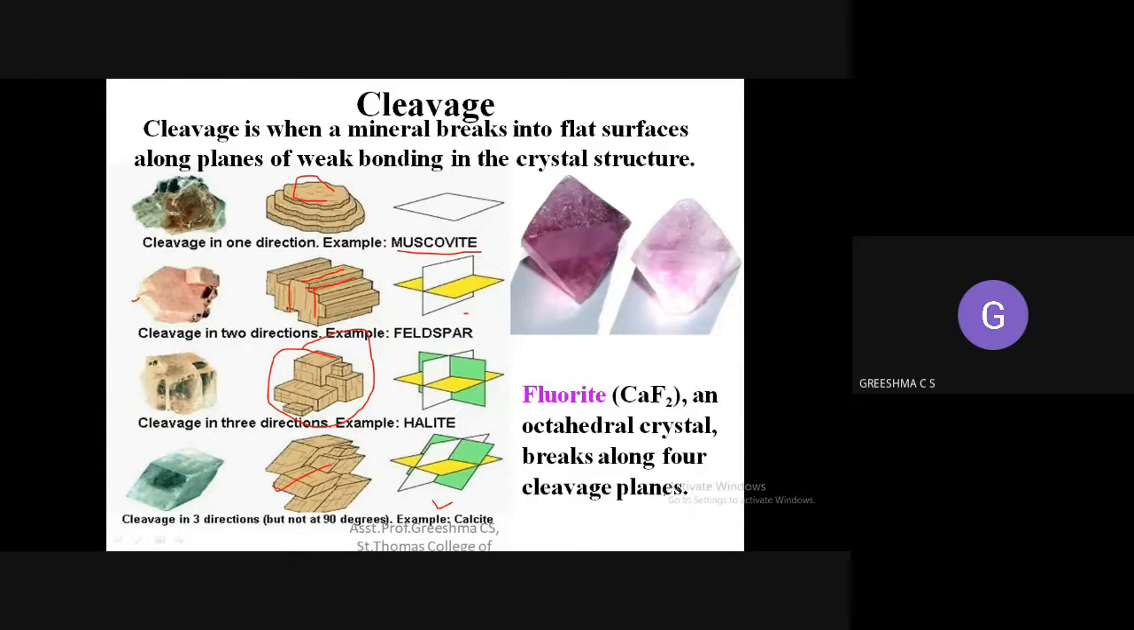Another example is fluorite. Fluorite has four directions. It has four cleavages. That is called an octahedral crystal. You can see the picture. The metals are arranged in all four directions. So it is called an octahedral crystal.